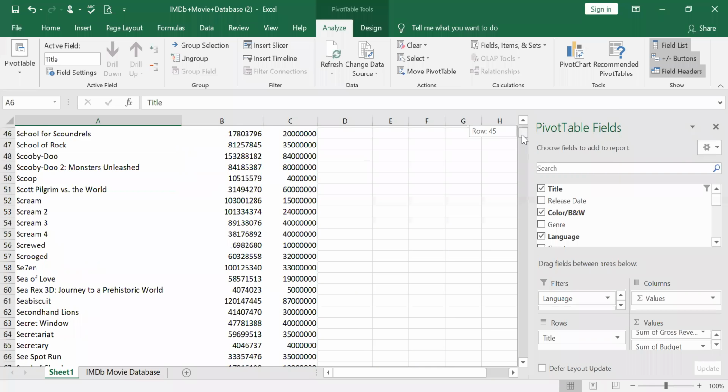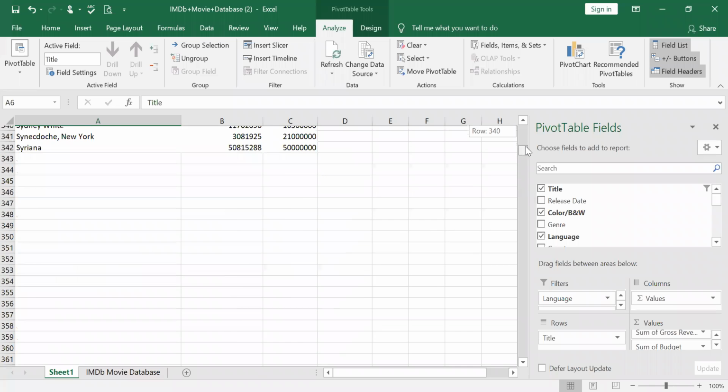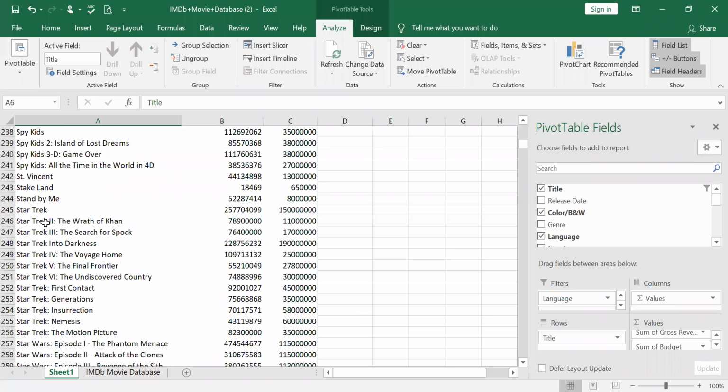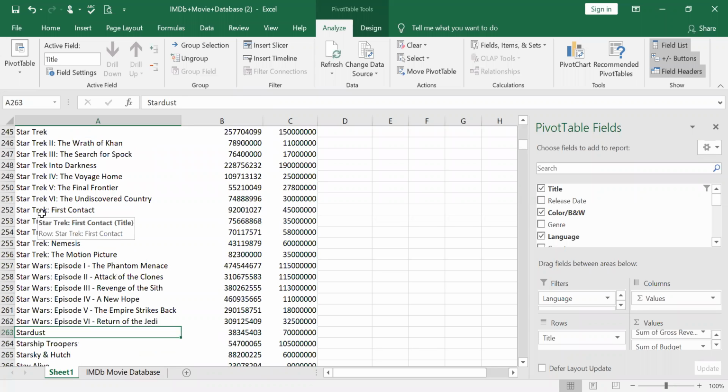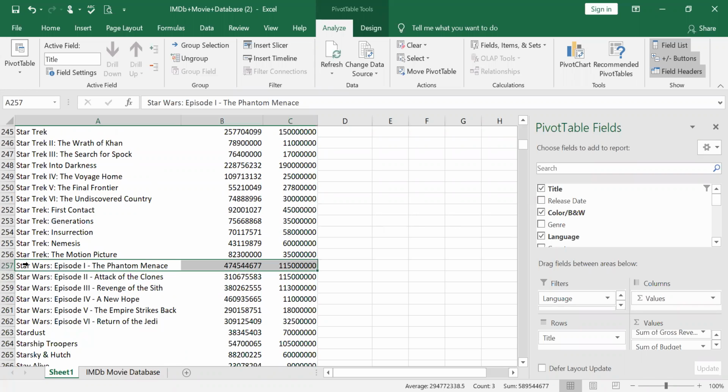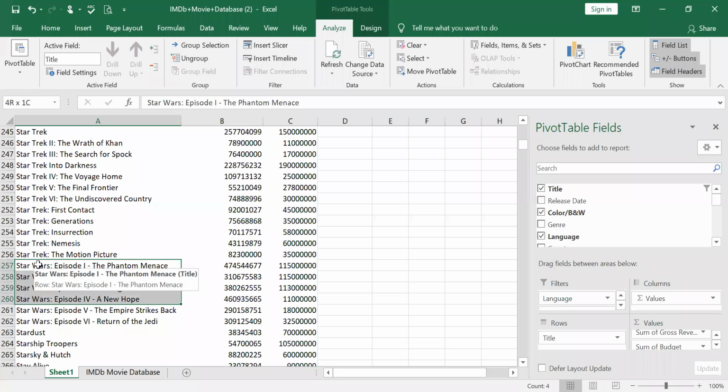If you just go here, see there are two groups you can see. One is you have a Star Trek, right? And if you just see, there is one group of Star Trek, another one you have Star Wars, right? You can group them. Like how we group them, say for example, you can select this. You have selected this. Then you have to select the group. Whatever group you need to select, you have to select the group. Then you have to just click analyze, and you have a group.